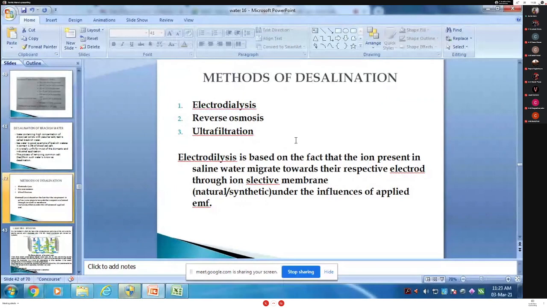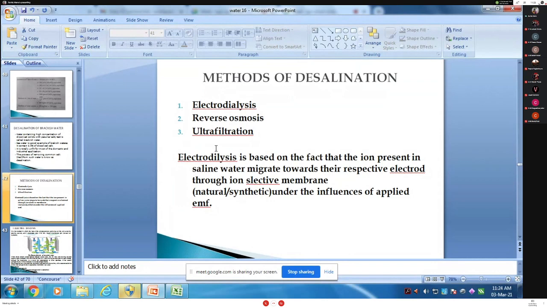First we will see electrodialysis. What is meant by the electrodialysis method? Electrodialysis is based on the fact that the ions present in the saline water migrate toward their respective electrodes through an ion selective membrane, which may be natural or synthetic, under the influence of applied EMF. EMF is the electromotive force; we give electricity to it.